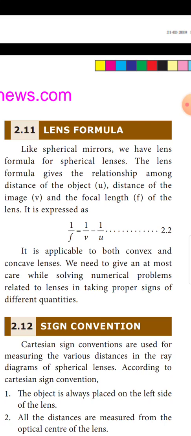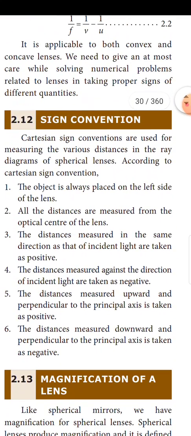We need to take utmost care while solving numerical problems related to lenses, in taking proper signs of different quantities. Now, sign convention. Cartesian sign conventions are used for measuring the various distances in the ray diagram of spherical lenses. According to the Cartesian sign convention, there are 6 points. Number 1, the object is always placed on the left side of the lens.